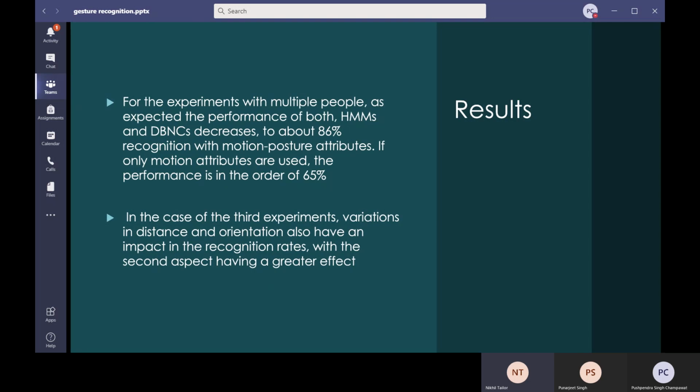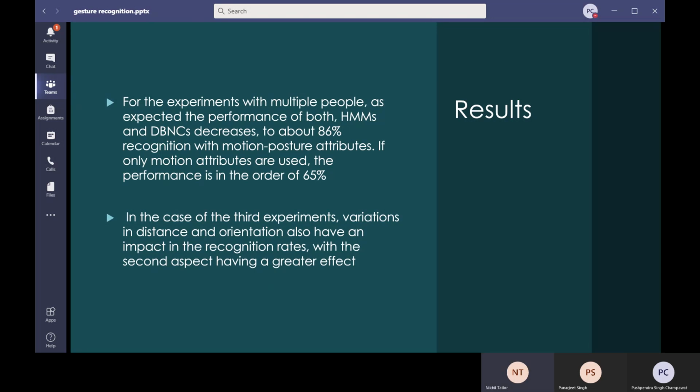Earlier it was 96% to 99%, but after we used multiple people, our accuracy decreased to 86%, where we considered the motion and posture attributes. If we considered only the motion attributes with different people, then the accuracy further decreased to the order of 65%.